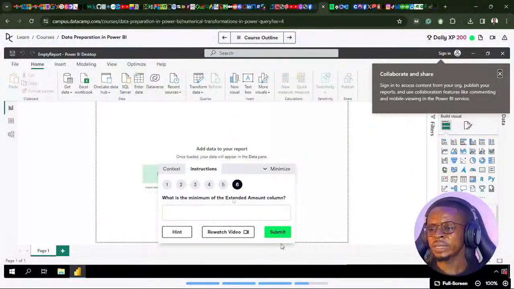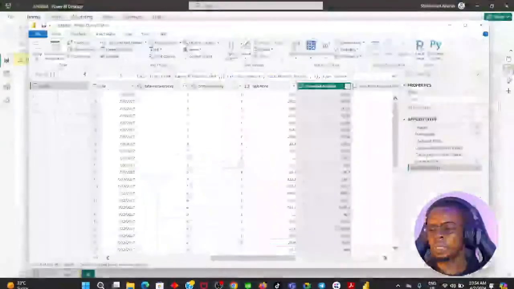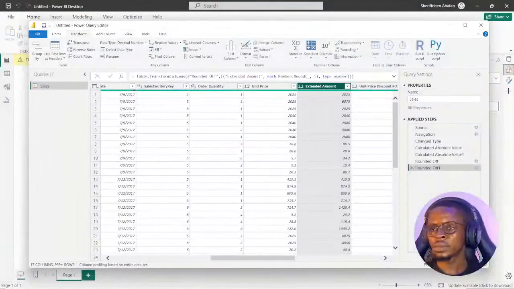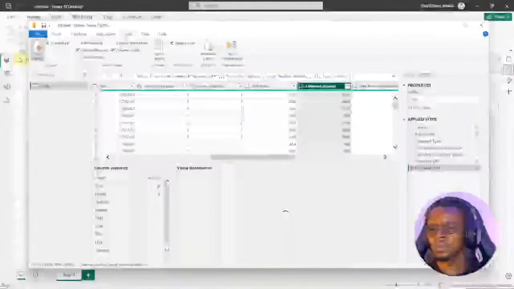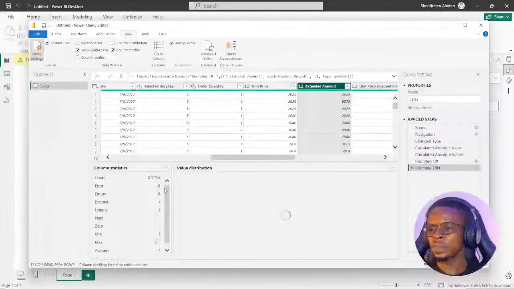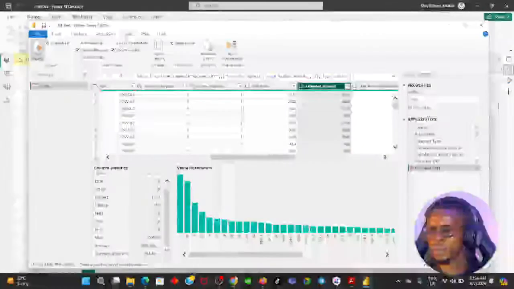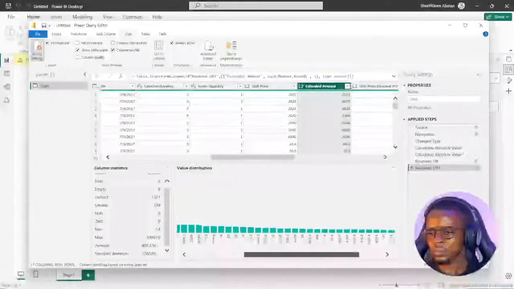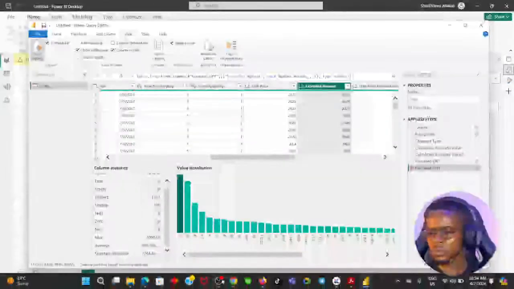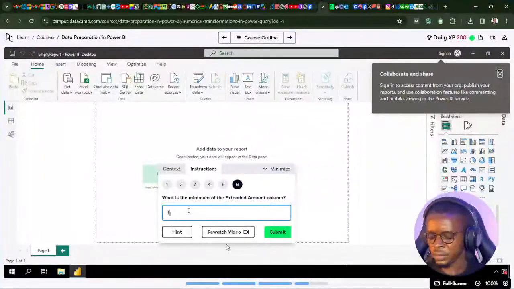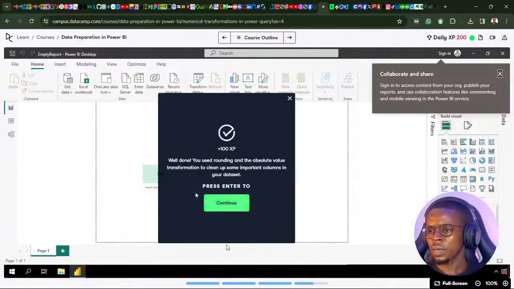So what is the minimum of the extended amount column? Let's go back to column profile. I think the minimum should be, if I paid attention earlier, 1.4. Oh, yep, 1.4. Let's log that in. 1.4. And well done. You use rounding and the absolute value transformation to clean up some important columns in your data sets.